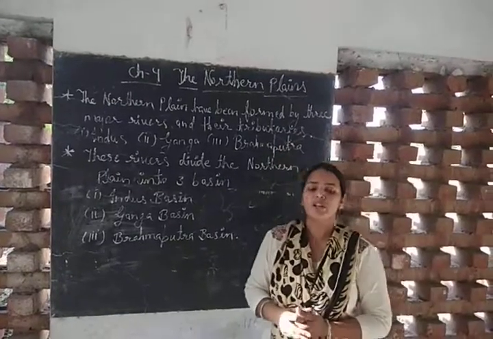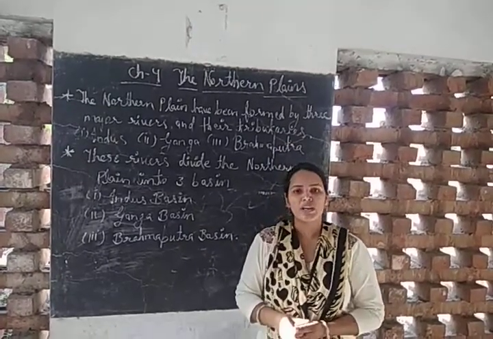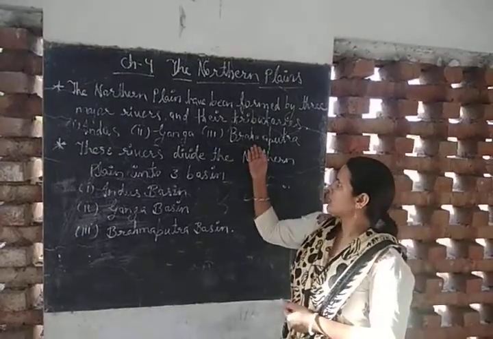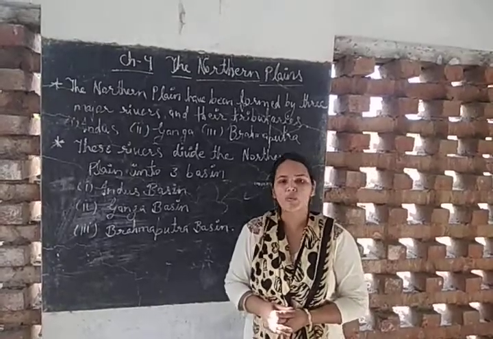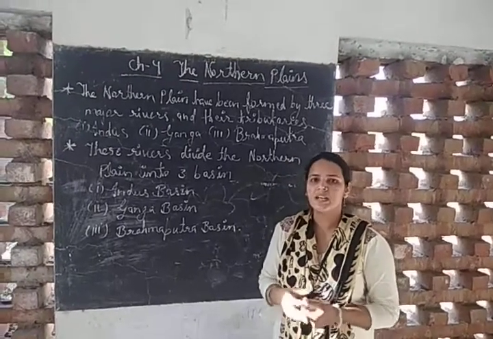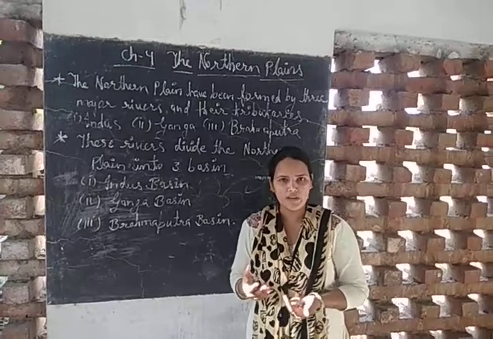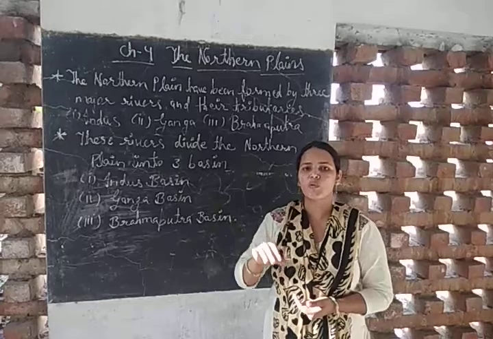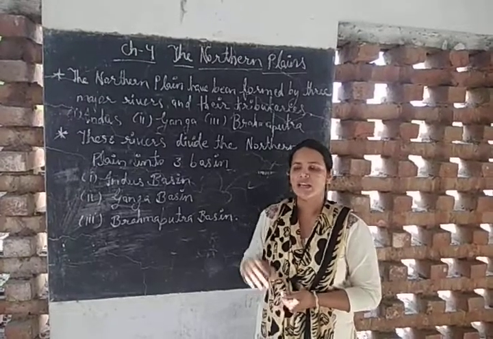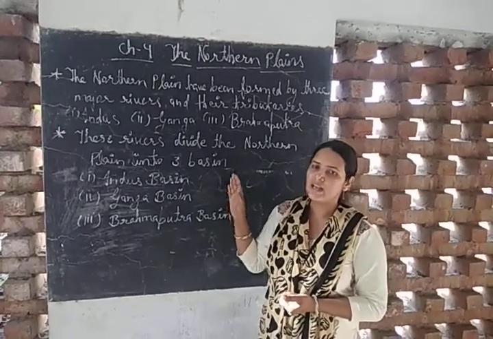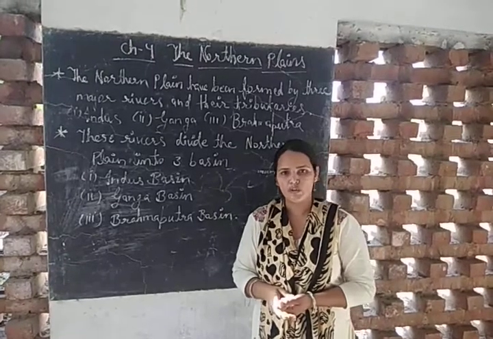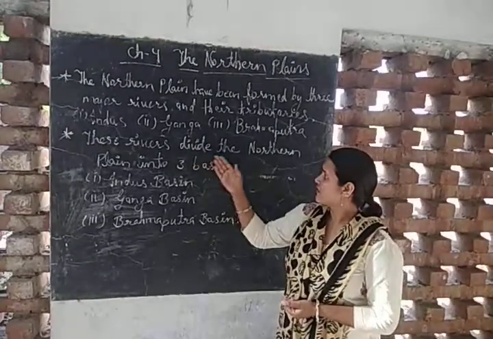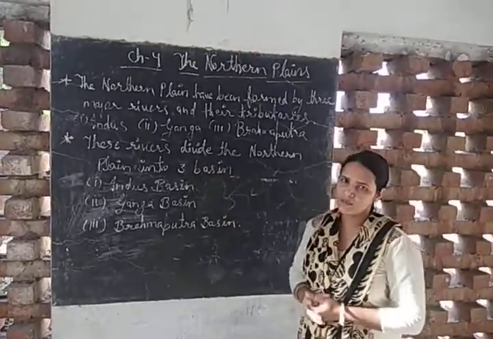Now what is the meaning of tributary or tributaries? A tributary is a small river that joins the big rivers. So when these three rivers flow from the northern mountains, they bring sand, silt, rock and minerals with them and deposit them on the banks of the rivers and in the surrounding area. As a result, the area becomes fertile, and that type of soil is known as alluvial soil, which is good for agriculture.